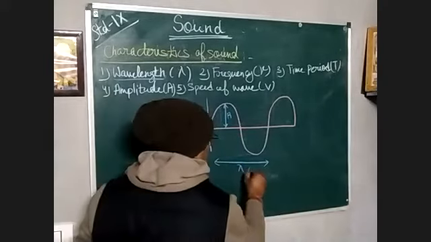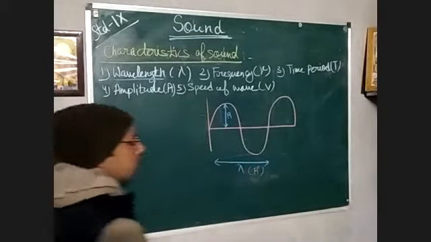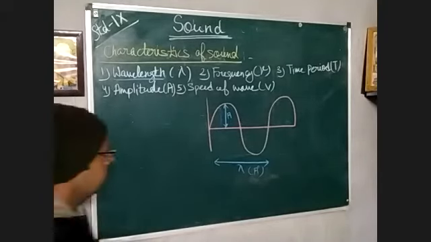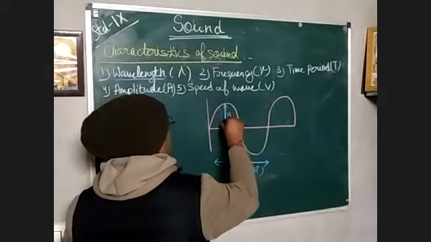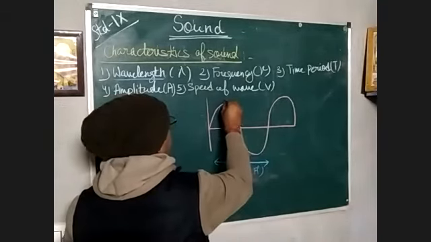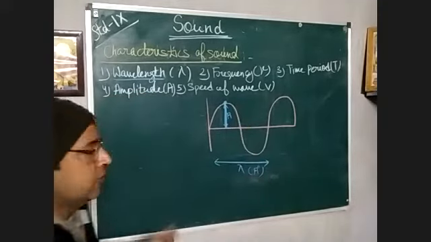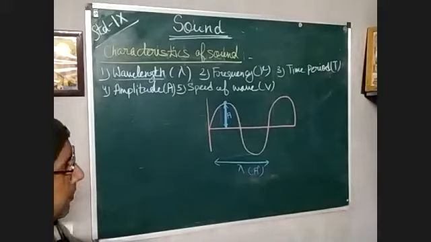The unit we use for it is Angstrom. Angstrom means 10 raised to power minus 10 meter. Okay. Next is amplitude. Amplitude is the maximum displacement. You can see this is the point at the maximum displacement, and again the graph is coming down. So that maximum displacement is amplitude.